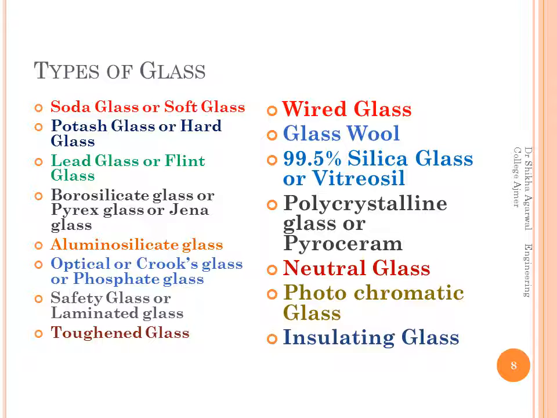Now when we come to types of glasses, these are the different types of glasses. You have soda glass or soft glass, potash glass or hard glass, lead glass or flint glass, borosilicate glass or pyrex glass, aluminosilicate glass, optical glass, safety glass, toughened glass, wired glass, glass wool, silica glass, polycrystalline glass, neutral glass, photochromatic and insulating glass. All these things are there. Then after that, we will be discussing the different types of glasses, the properties and uses of these glasses.